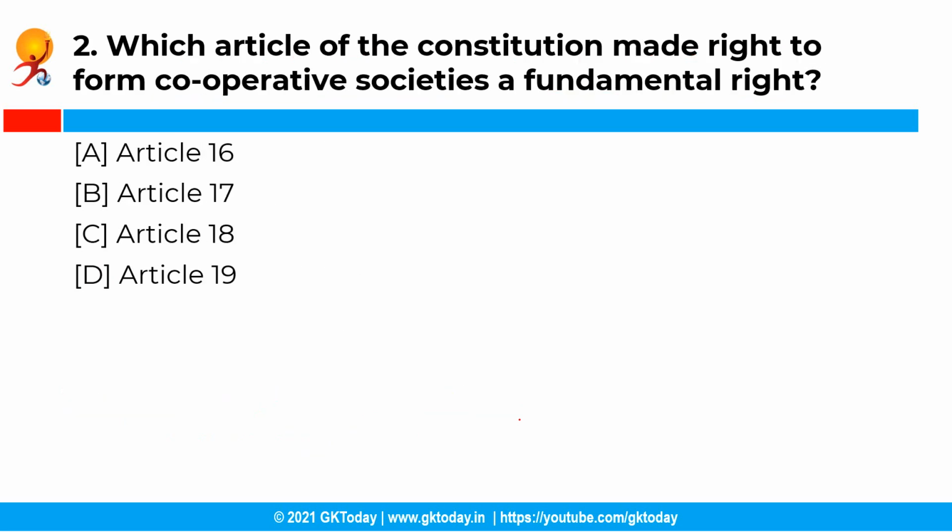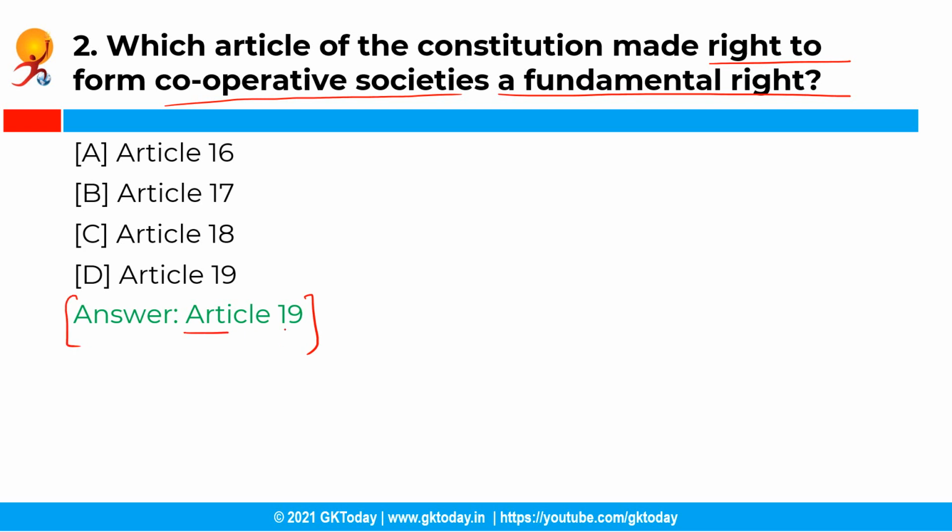Moving ahead with the next question. So, which article of the Constitution made the right to form cooperative societies a fundamental right? So, you have the following options and the correct answer is option D, that is Article 19. See, Article 19 of the Constitution of India made the right to form cooperative societies a fundamental right. Part 9B of the Constitution of India contains provisions with respect to the cooperative societies.